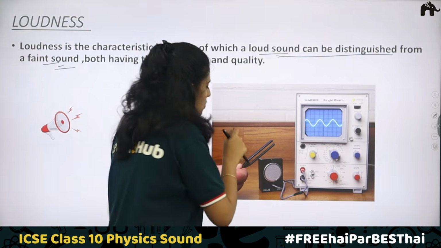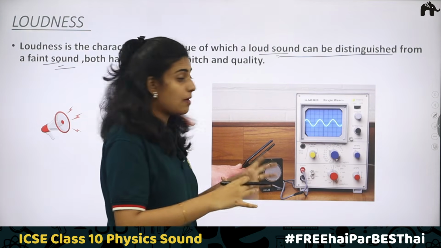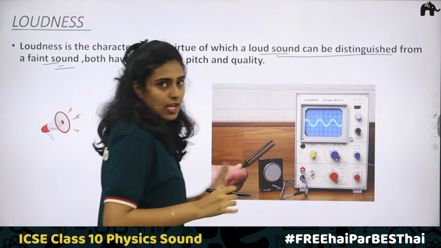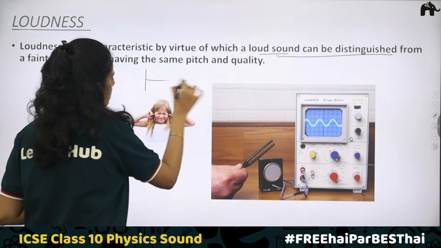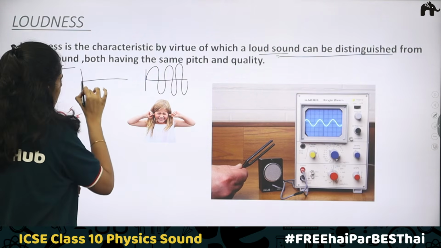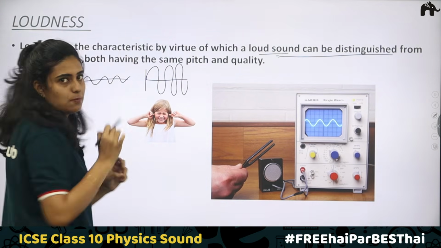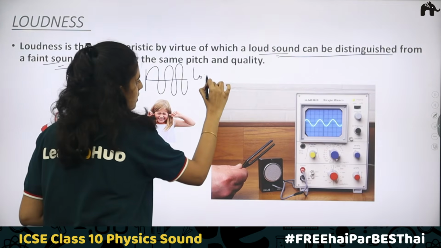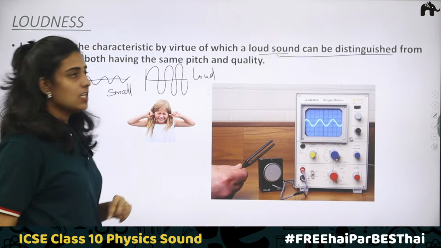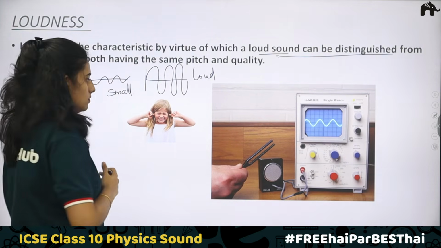Okay, so you're striking a tuning fork and you are placing it here. What happens? Through the microphone, an amplification happens, and there you will be getting a wave. This is how the waves look. In some cases, you will be getting these types of waves, and in another case, you are getting these waves. Here you can see the amplitude is high, here the amplitude is small. This is a loud sound and this is a small sound. So this is how you can explain loudness of sound.